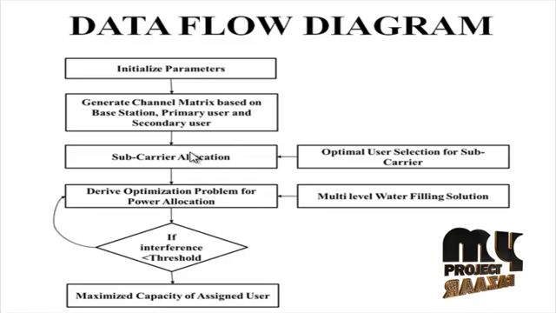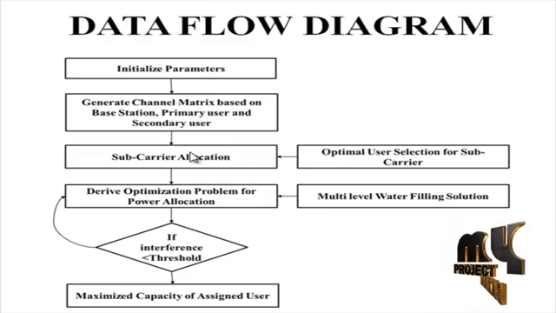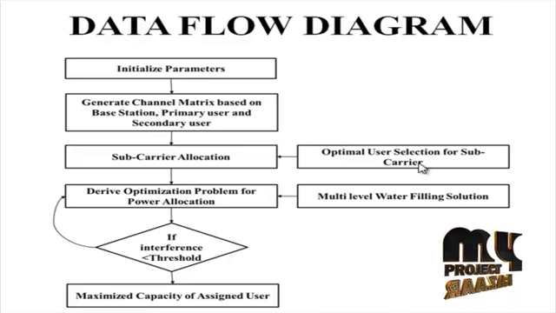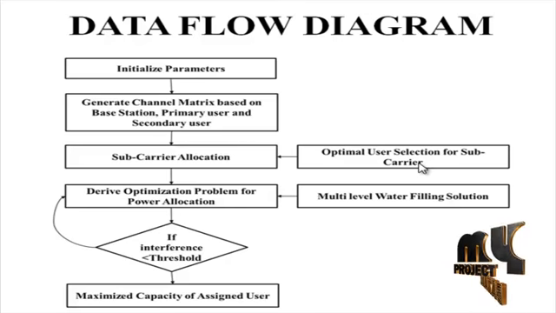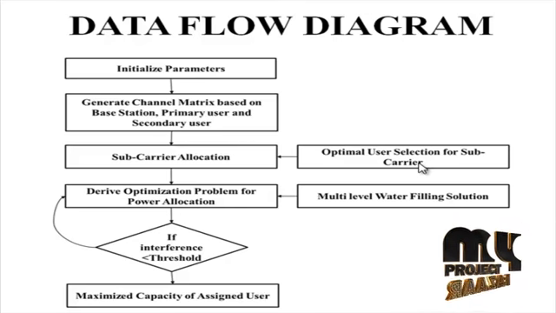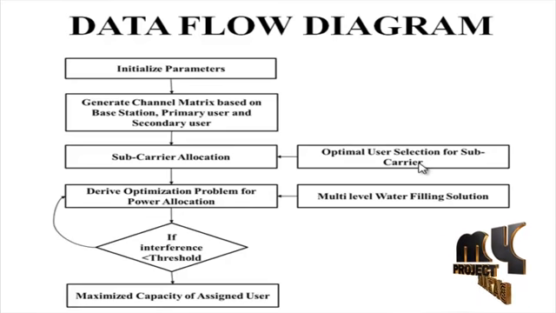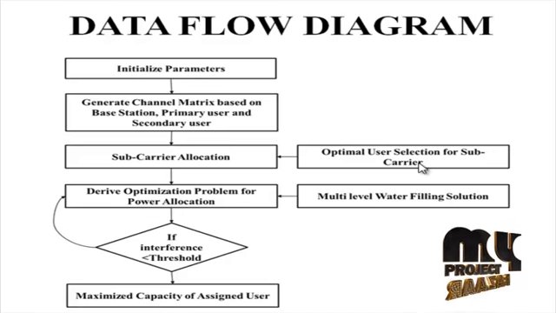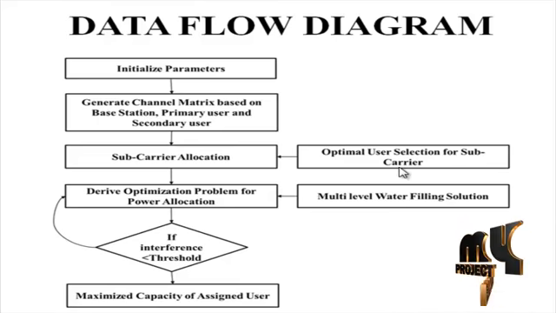If we experience 6 dB attenuation in transmission, 75% loss will occur. Then we have to amplify the signal by a factor of 4 to restore the signal to the transmission level. The search for a proper subcarrier allocation for the CR network is inspired by the optimal user selection for each subcarrier.